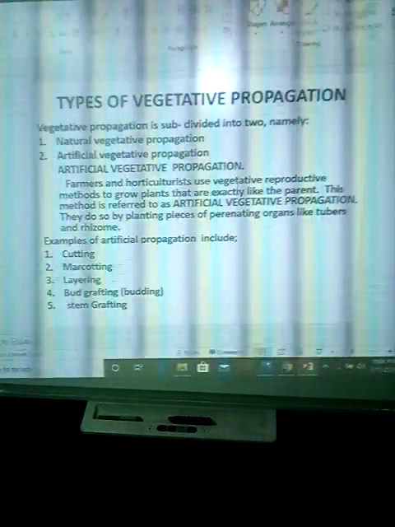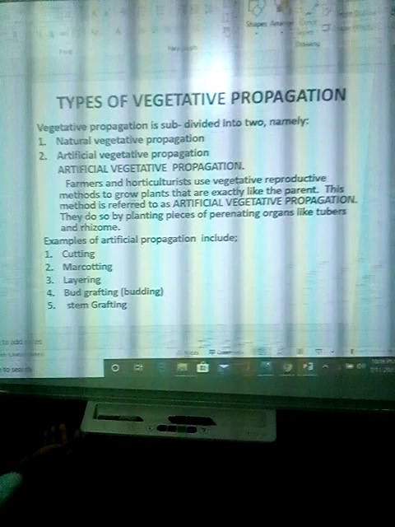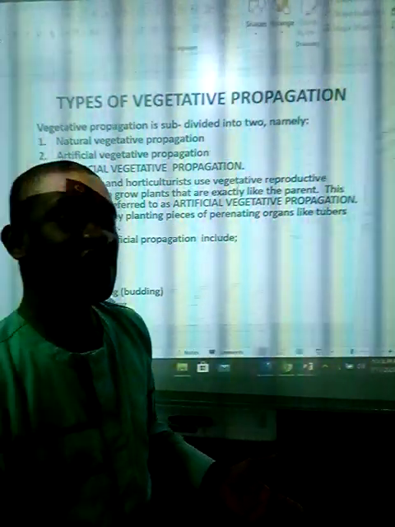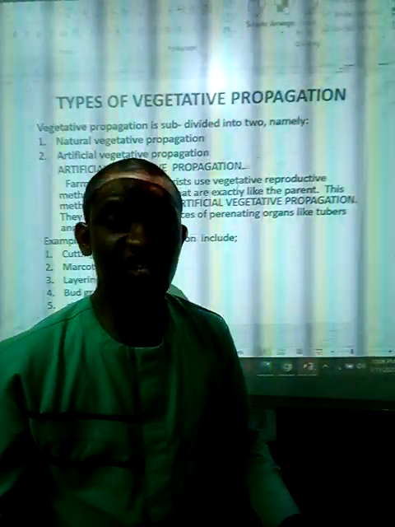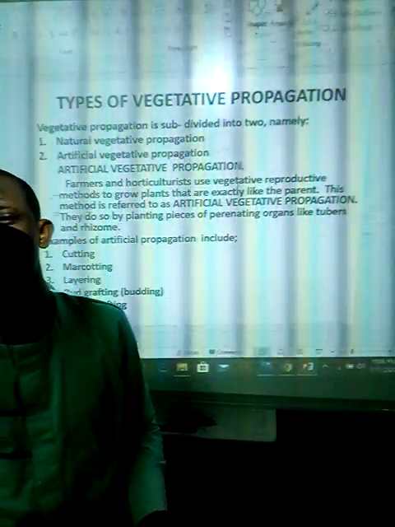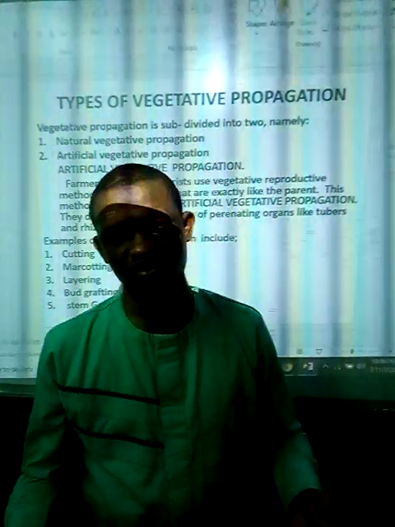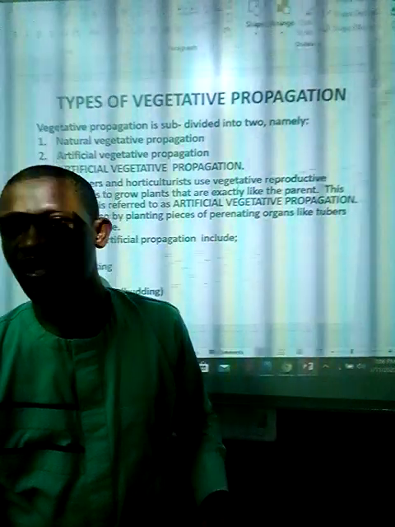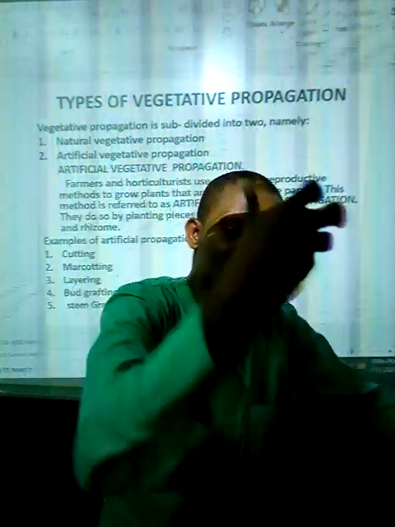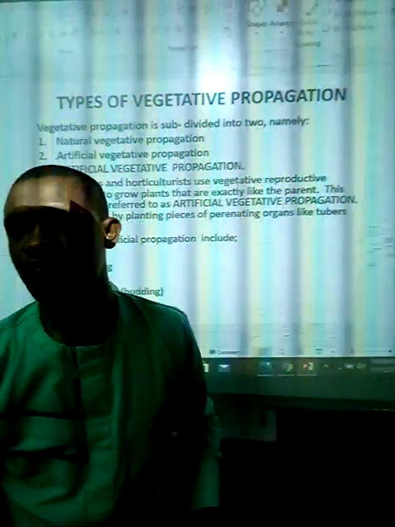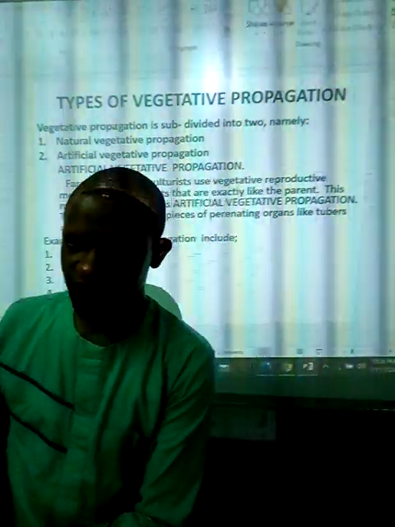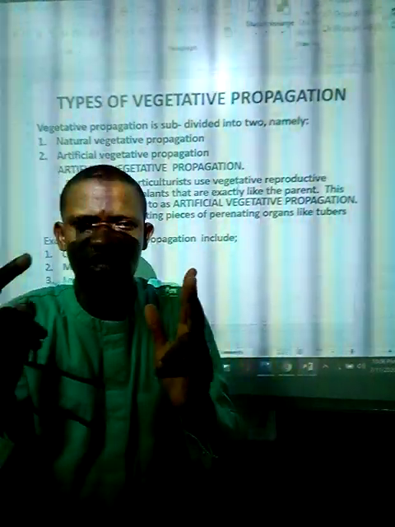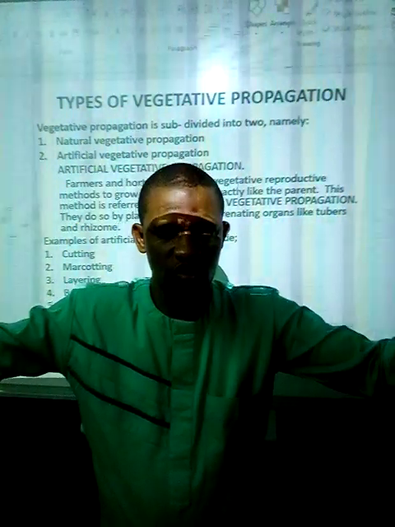Now, sexual reproduction. Let me just say a little about all this. For grafting, we use it majorly for citrus fruits. I will give you an illustration. For example, if we have a citrus fruit that is sweet but not resistant, cannot resist citrus diseases, and we have another citrus fruit that is not sweet but can resist citrus diseases, something is going to take place. And do you know what is going to take place?